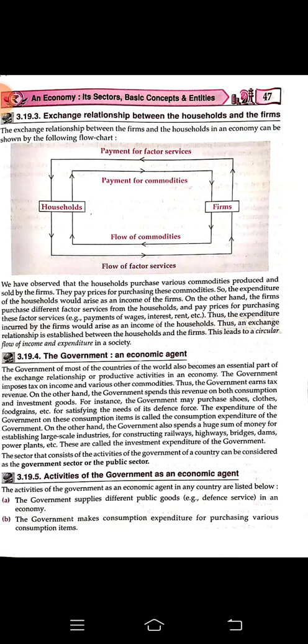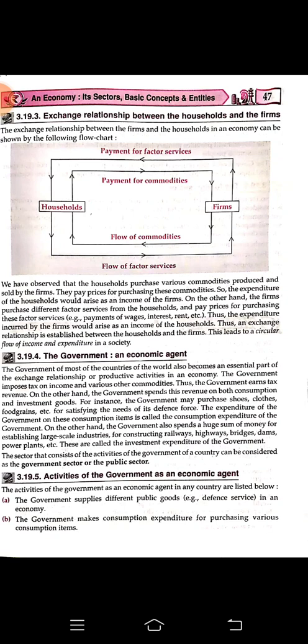Next we have the government, an economic agent. The government imposes tax on income and various other commodities. Thus, the government earns tax revenue, right? The government spends this revenue on both consumption and investment goods. Consumption goods means the goods which are bought by the government and used for consumption purposes. For example, food grains, clothes, shoes, guns, all of which are used by our military force. These are called consumption expenditure.